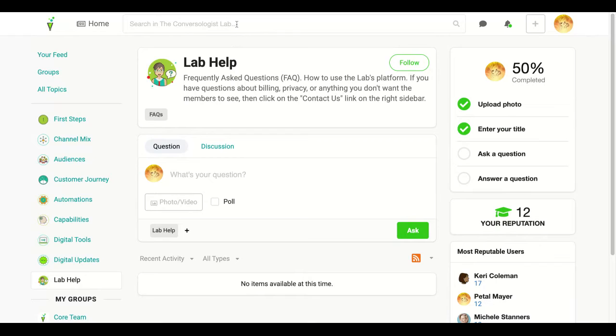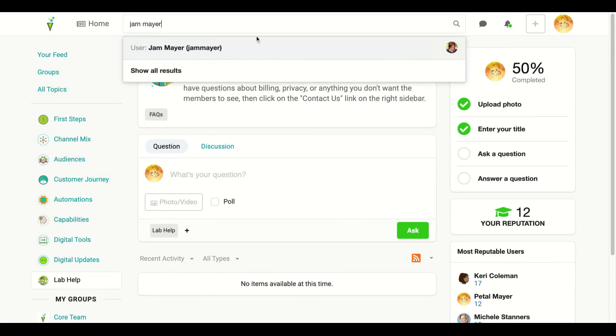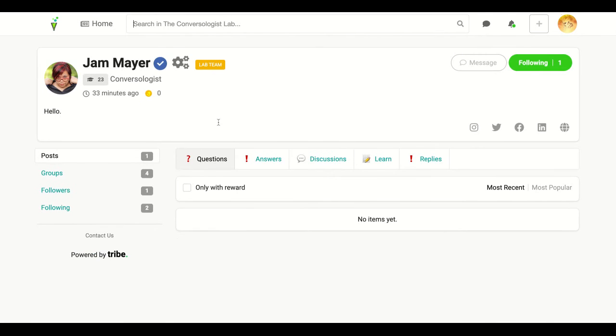And over here, lastly, on top, we already know what the home button is and the wonderful search bar. This is really, really useful. Even the milestone topics on the left are quite daunting because there are a lot of them. But let's say you want to look for a certain user. Let me just type in my name here, and you will see the user. When you click on that, you can, like topics, also follow them, message them, and get to know more about the person depending on what they did in their profile, and a summary of what they've done, groups following, etc.